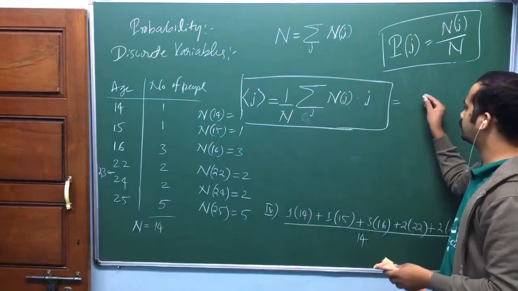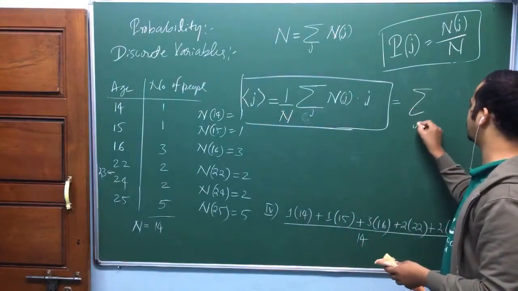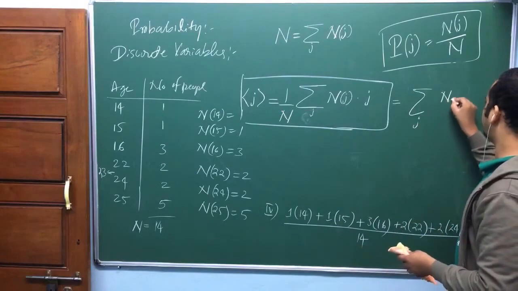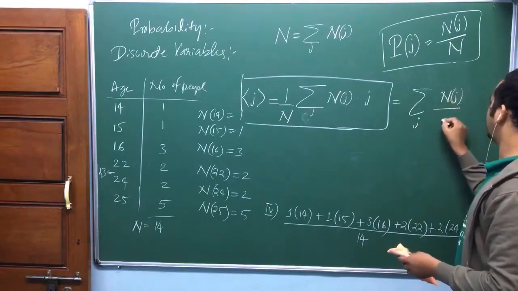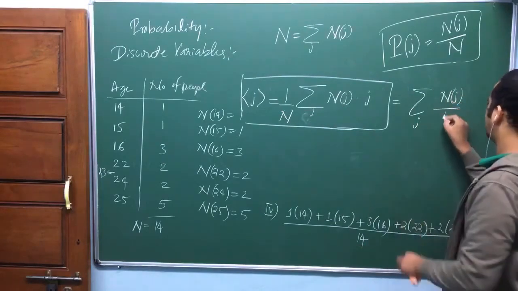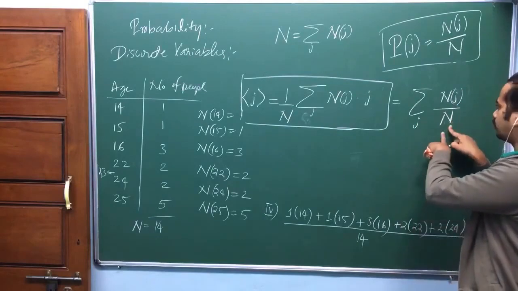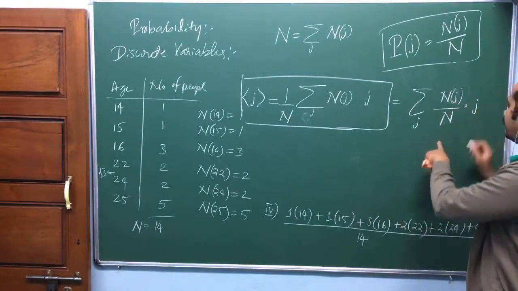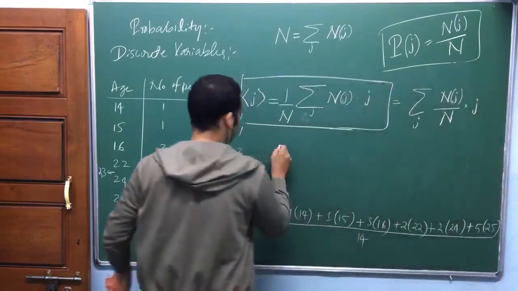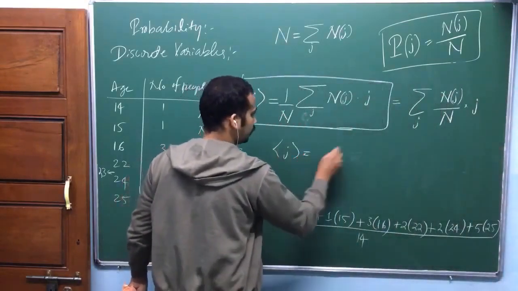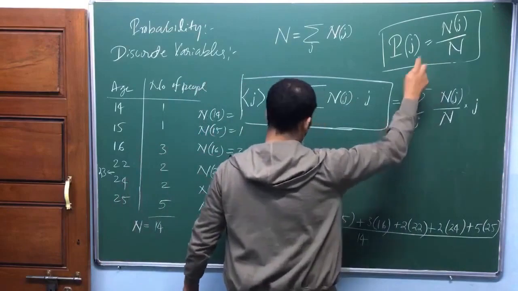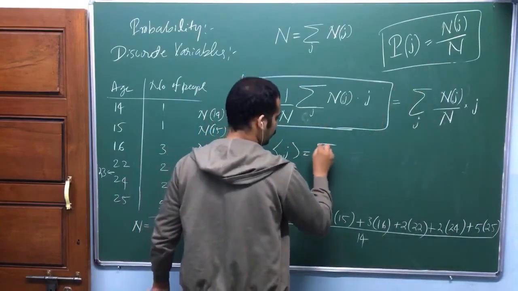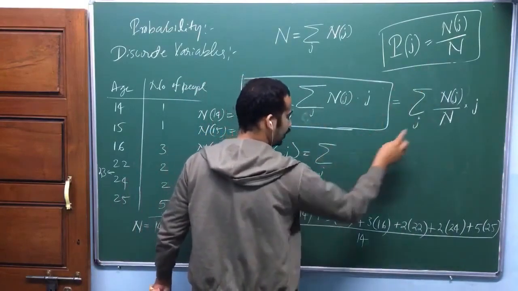If you take that constant inside, what would happen is summation over j of N of j divided by the total number. This capital N is the total number; I mean, n of j is variable. So into j. That's why I can write average j is equal to the summation over j of j into p of j.